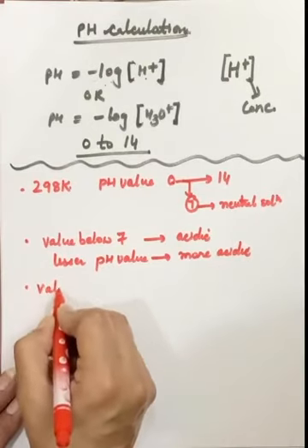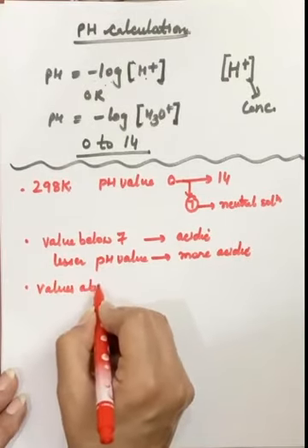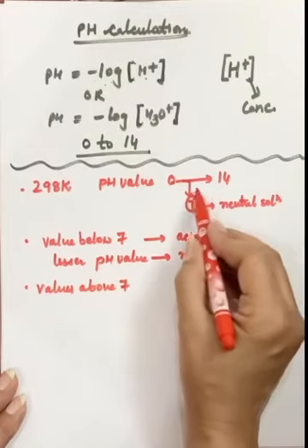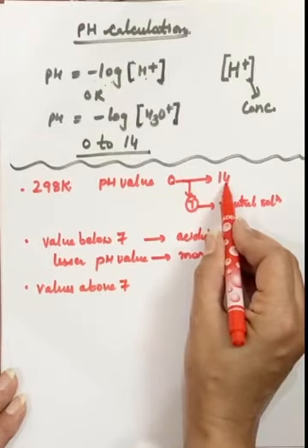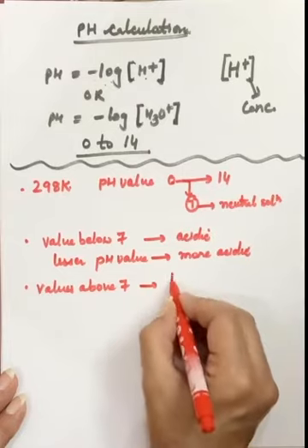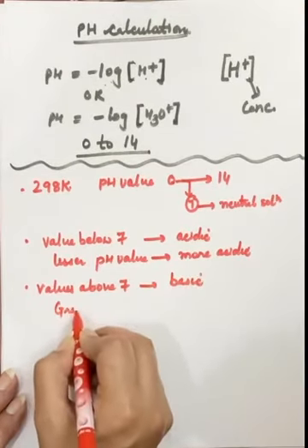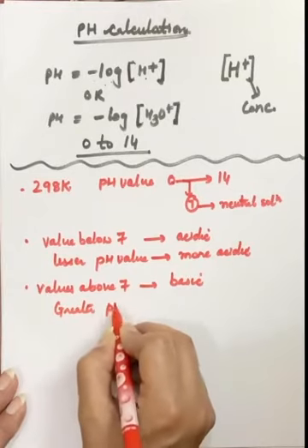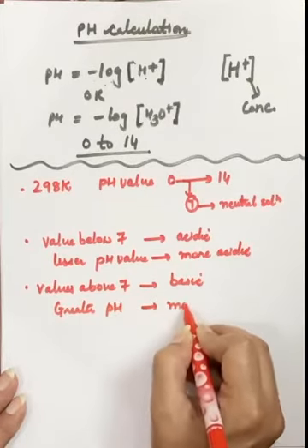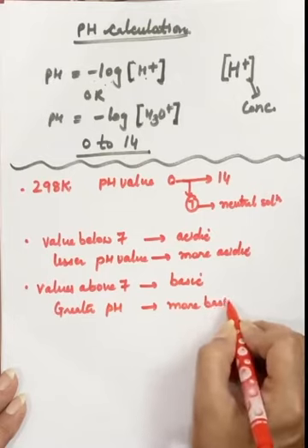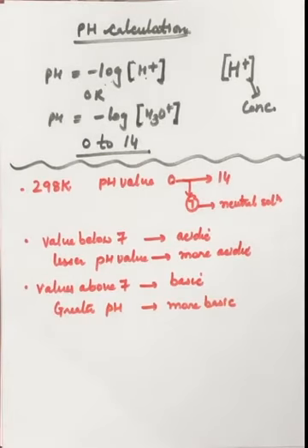And values above 7, from 7 towards 14, that solution is basic in nature. And the greater the pH, the more basic is that solution. Now, what are these 0 to 7, 7 to 14 values?